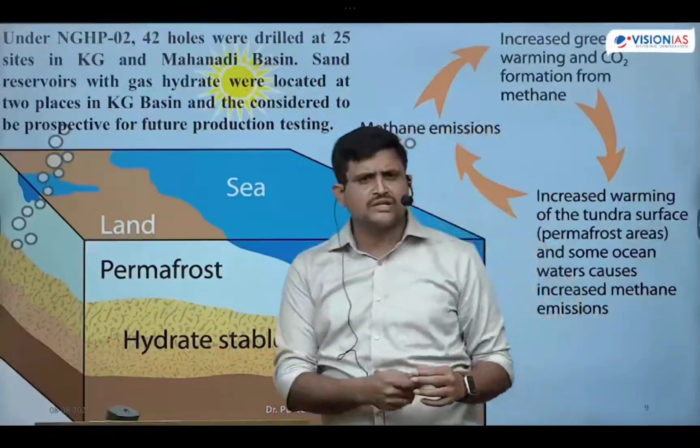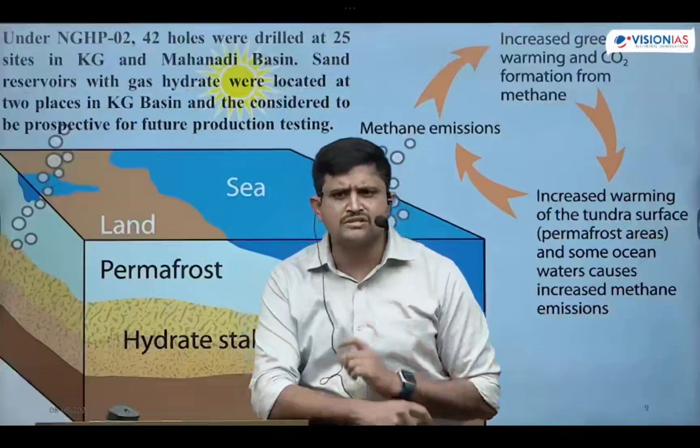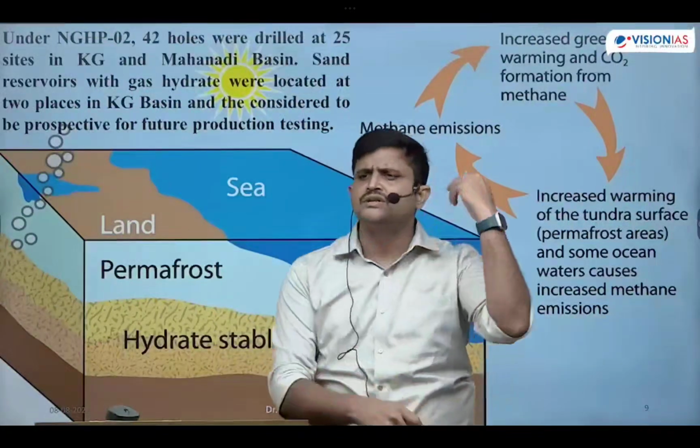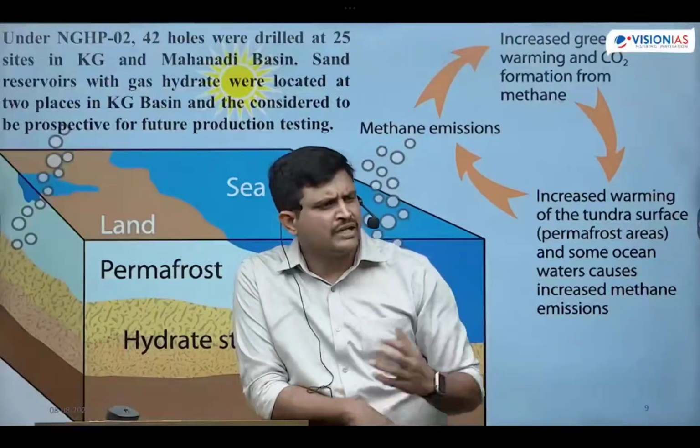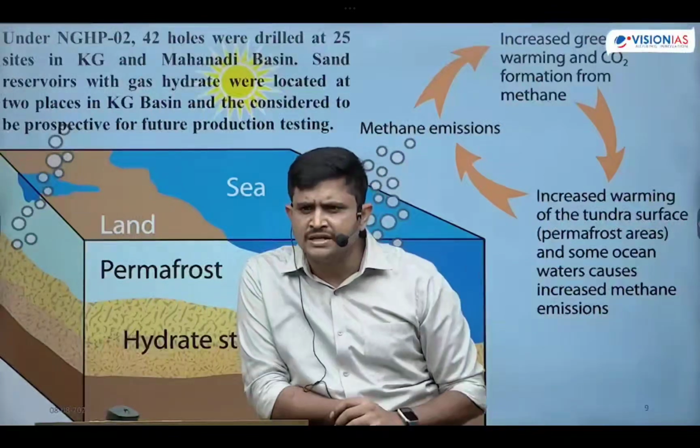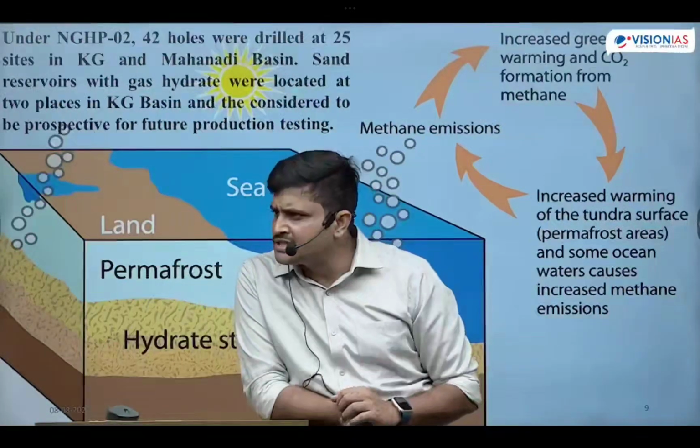Have you heard about these tundra ecosystems? Okay, what is the basic character of tundra ecosystem? Permafrost ice. What is permafrost ice? Ice which has been formed since millions of years ago. Okay, while the formation of ice, whatever methane is there will be trapped into this ice in the polar regions. Like that we have identified these gas hydrates in polar regions.